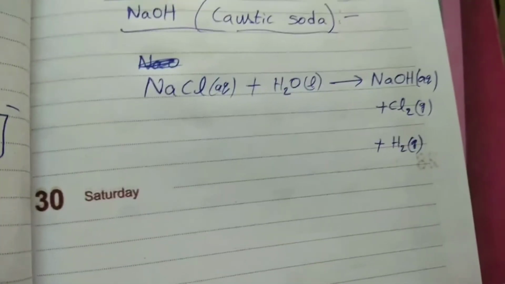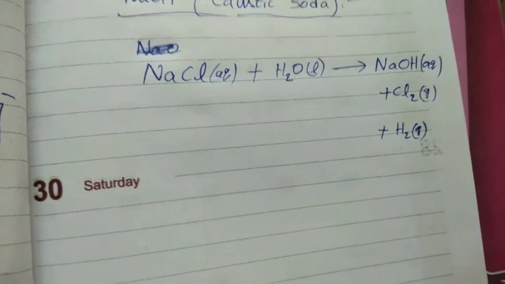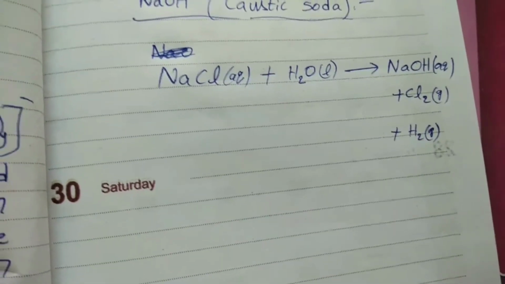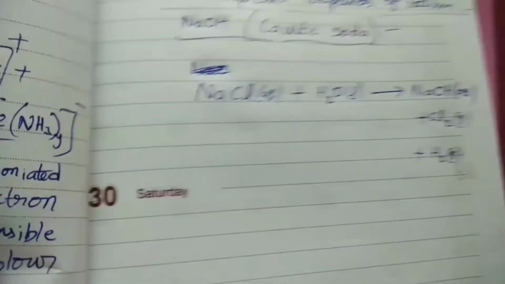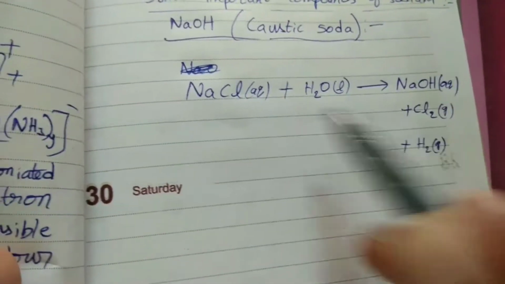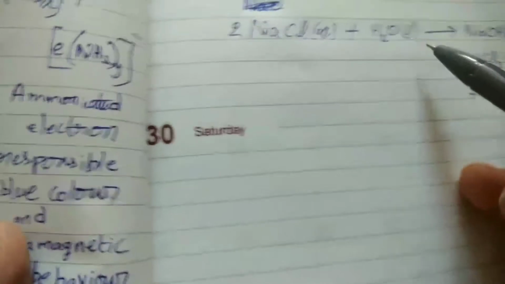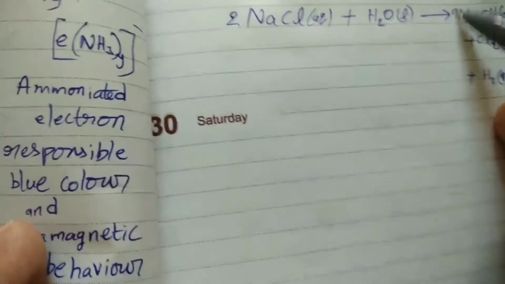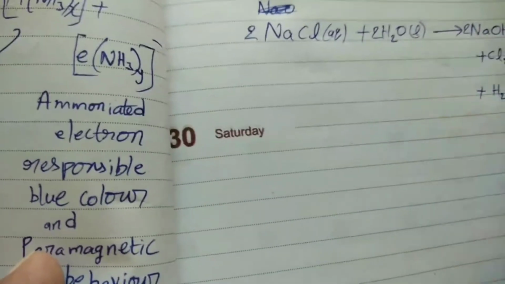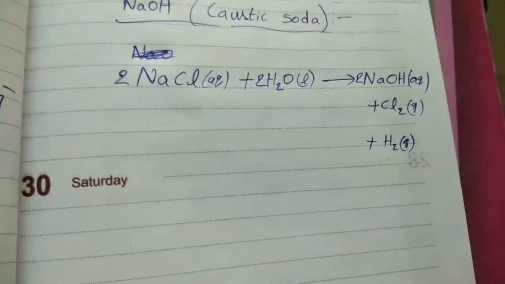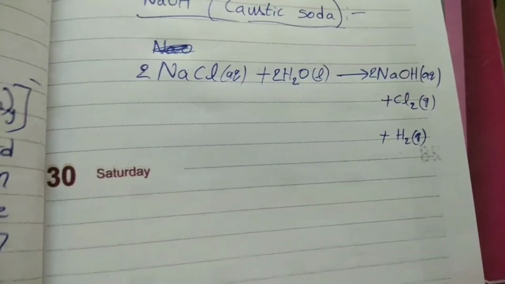Now check the balancing. 2 hydrogen atoms, 2 NaCl. This side 2 chlorine atoms are there, this side only 1 chlorine. Then 2 NaCl plus 2 H2O gives 2 NaOH, 2 hydrogens, and 2 H2O, 2 oxygens. So the equation is balanced. See this one, 2 NaCl, brine solution, aqueous NaCl solution is called brine solution.